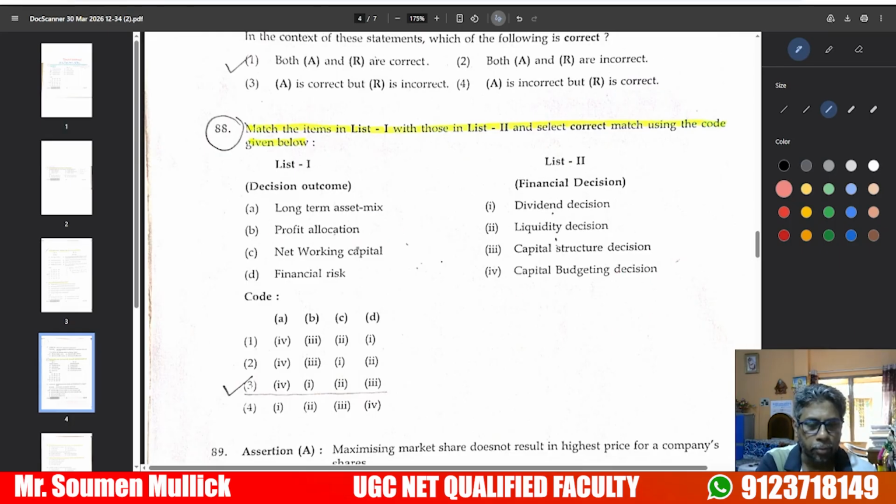Next question is the profit allocation. Profit allocation is related to the dividend decision. What is dividend? The portion of profit distributed to the shareholders. Next, net working capital. Net working capital is related to the liquidity decision.